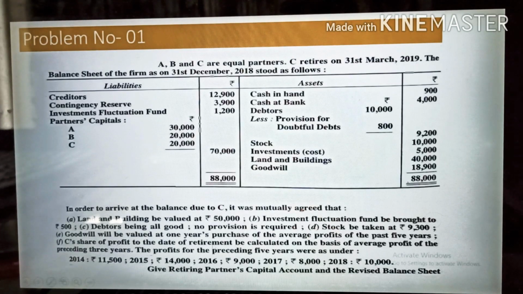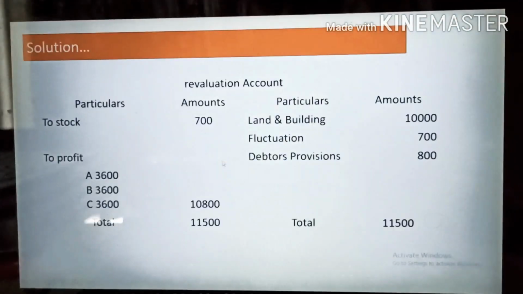Then go back and check whether anything else is given. Goodwill will be valued at 1 year's profit. This one you need to calculate through this information, so later on we will check through the working note. We will go there and check. But there is no other information given related to the revaluation of assets and liabilities, so we will finalize this account.